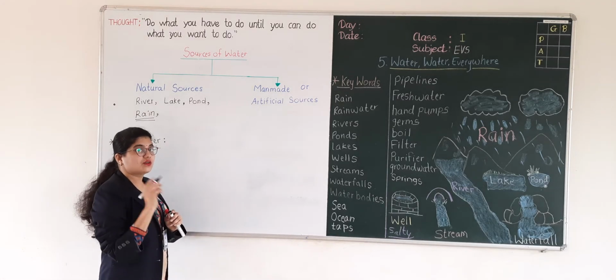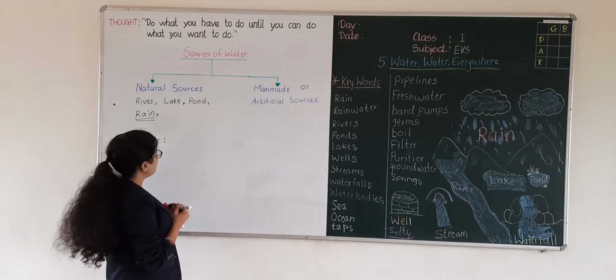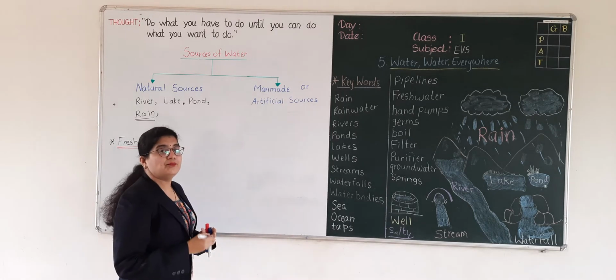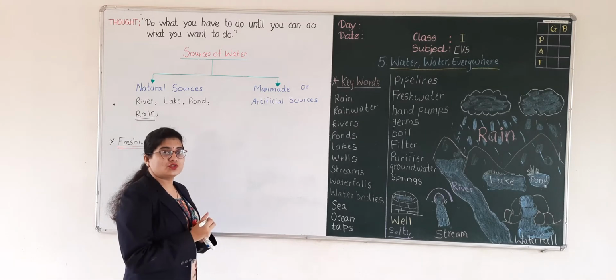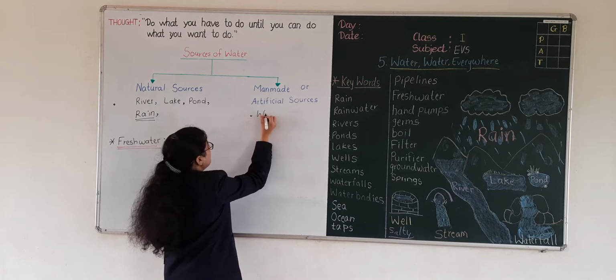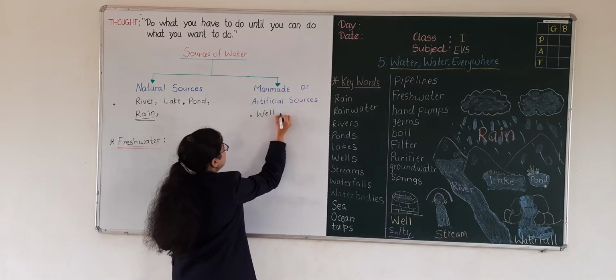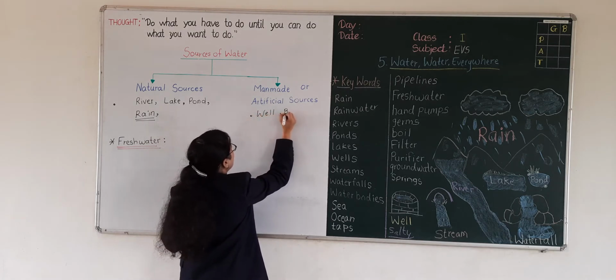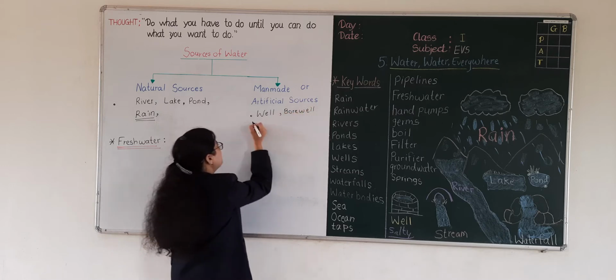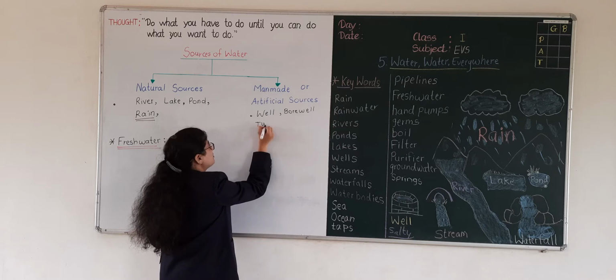Okay students? Good. Now can you tell me some man-made or artificial sources of water? Which are the artificial sources of water? Good. These wells, then bore well and tube wells.